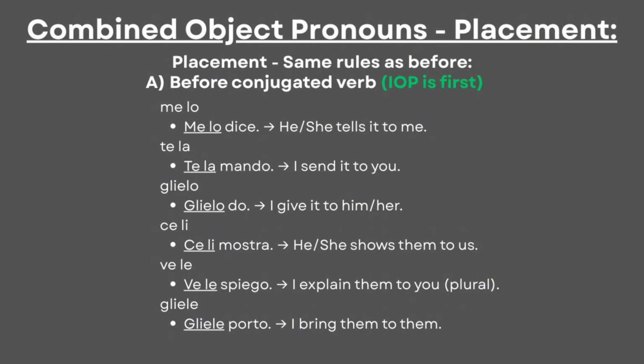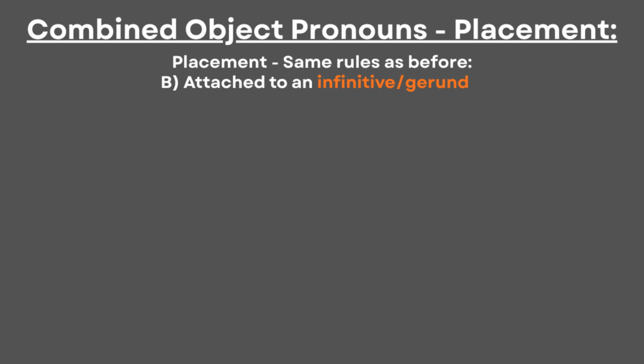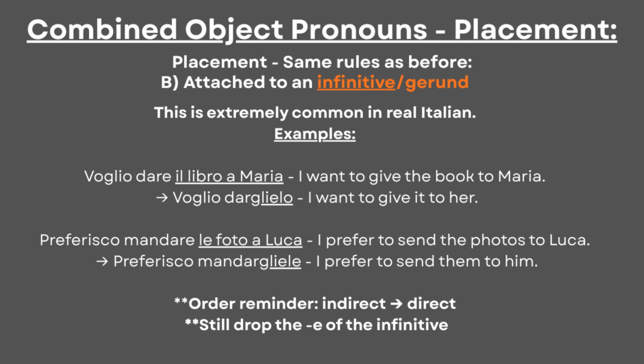Placing combined pronouns before verbs is again the most common way, and as always, it's possible to attach them to infinitives and gerunds. When infinitives are combined with them, the indirect pronoun will go first, and the final e is removed from the infinitive. Voglio dare il libro a Maria. Voglio darglielo. Preferisco mandare le foto a Luca. Preferisco mandargliele. This formation is very common in spoken Italian.